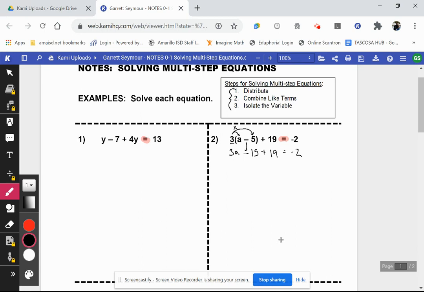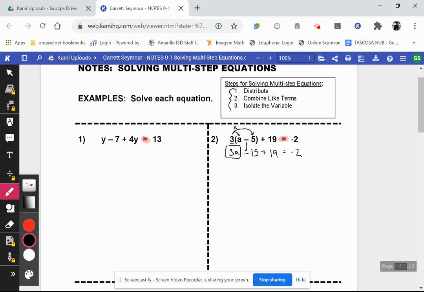The second step, we want to combine like terms. Everything that's alike, we want to combine it. Well, what we mean by that is if we take a look at this expression here, 3a minus 15 plus 19, this expression has a term with a variable in it. That's this one right here.